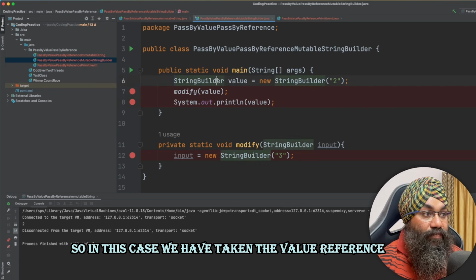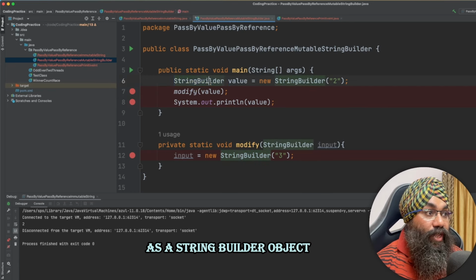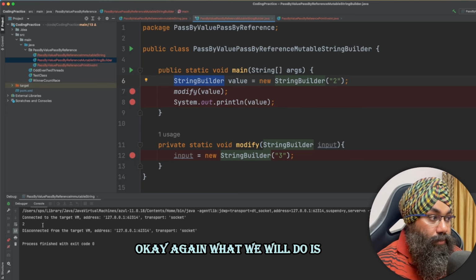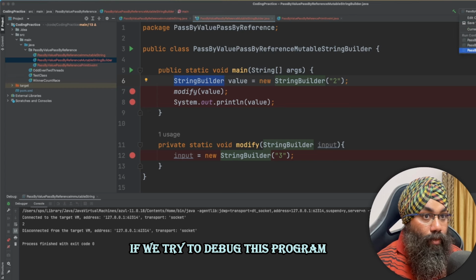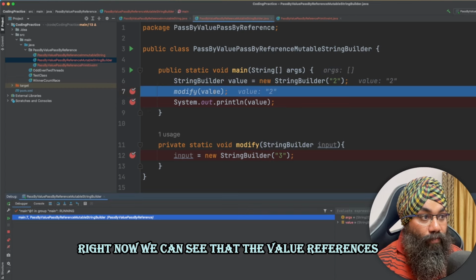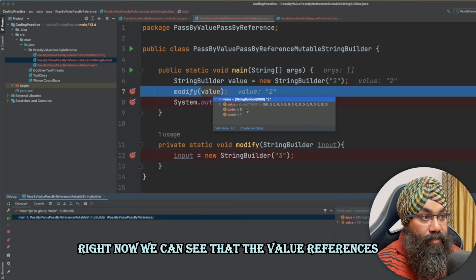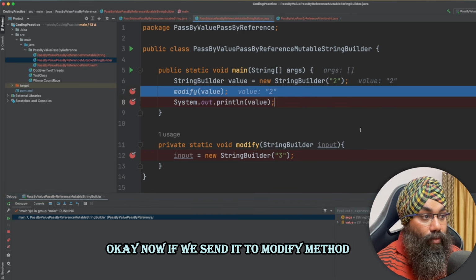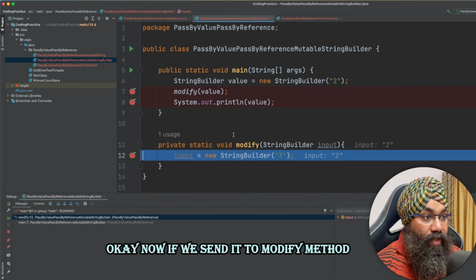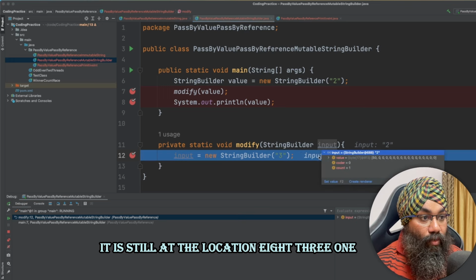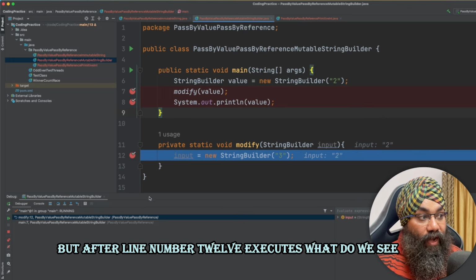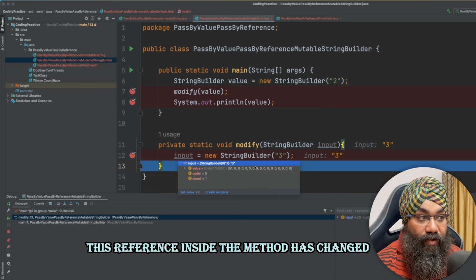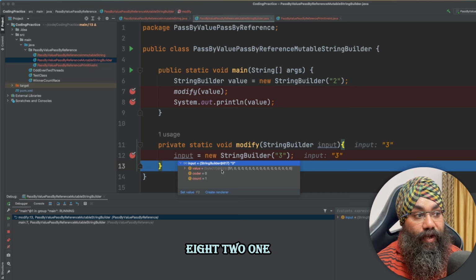Now let's see the case of a mutable object, which is our third example. In this case, we have taken the value reference as a string builder object. It is a mutable object. Again, if we try to debug this program, right now we can see that the value reference is at location 831 before it goes into the modify method. Now if we send it to the modify method, it is still at location 831. But after line number 12 executes, what do we see? The address of this reference inside the method has changed, 821.